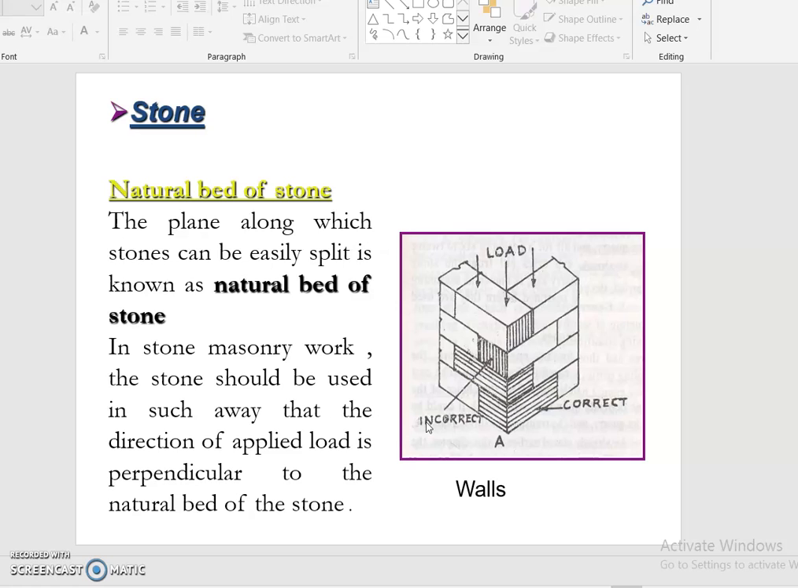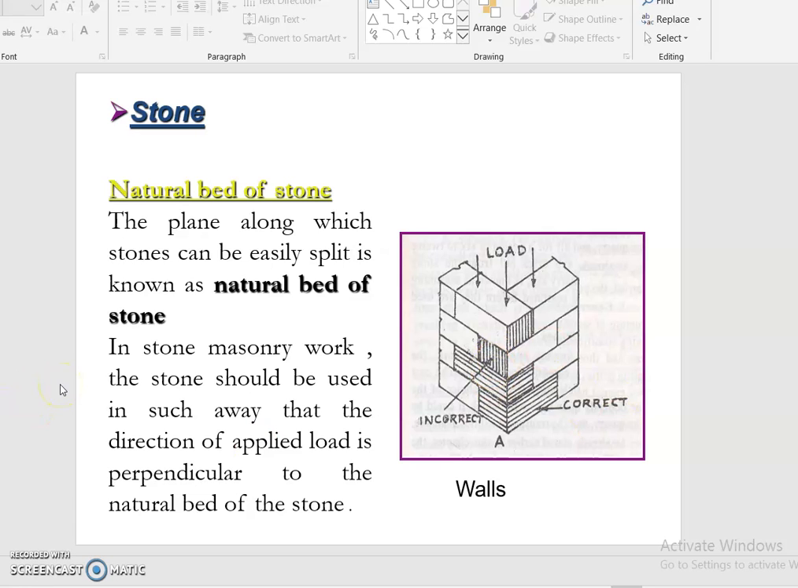So the natural bed of stone, the plane along which stone can be easily split, is known as the natural bed of stone. That means if we can allocate the stone at the time of construction in the proper manner, one horizontal and one vertical, then the load can transfer directly. If the load is perpendicular to the wall structure, the stone should be placed horizontally. So this will be a correct formation of the stone structure. This will be incorrect. So it's stone masonry work.